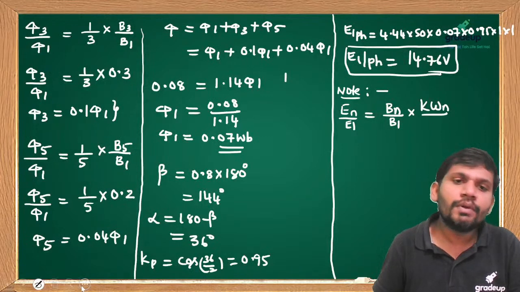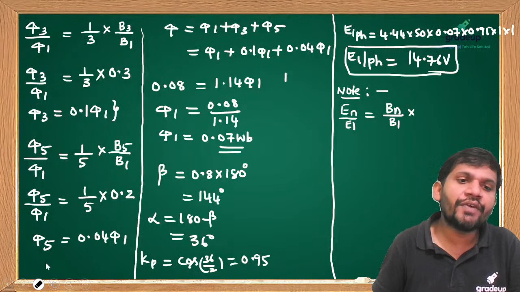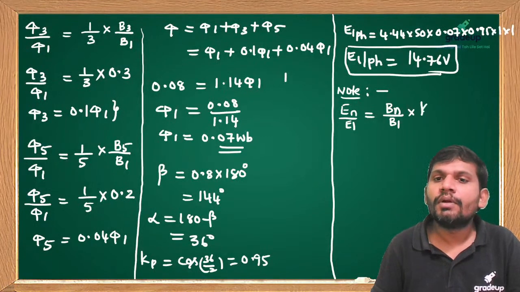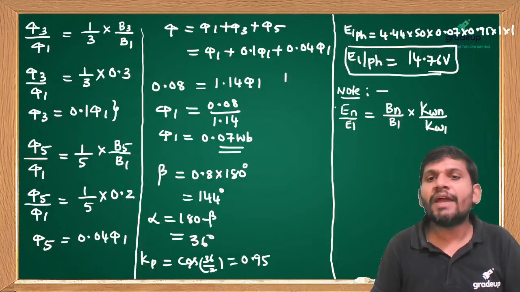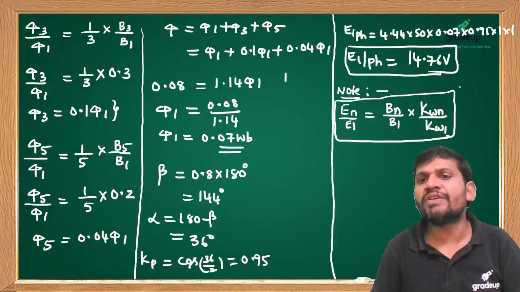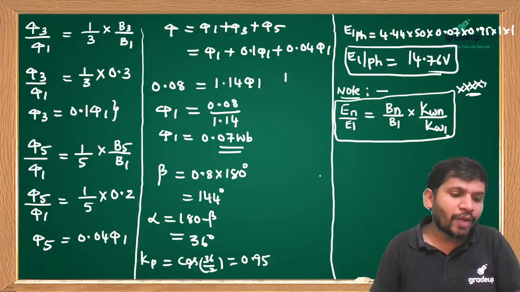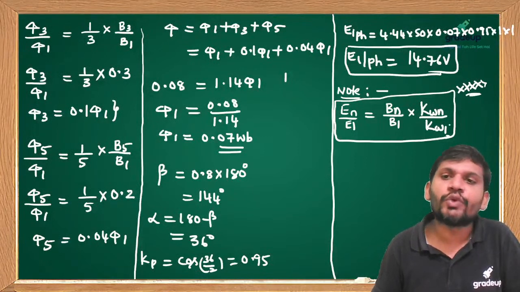Kwn by Kw1 is the winding factor, K suffix w. Once you know the fundamental, any harmonic EMF is also calculated, students.